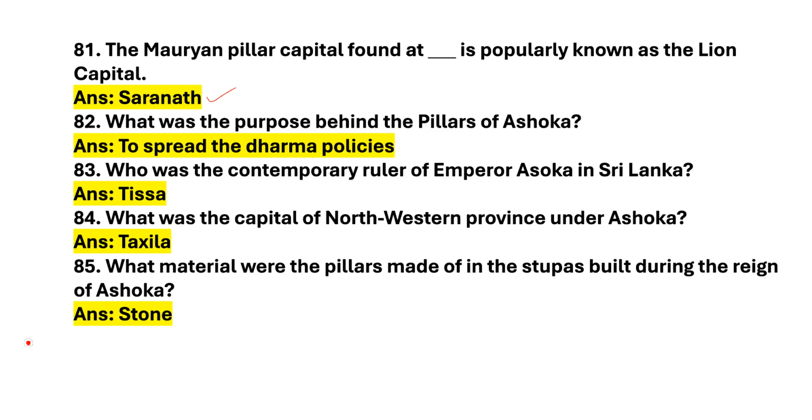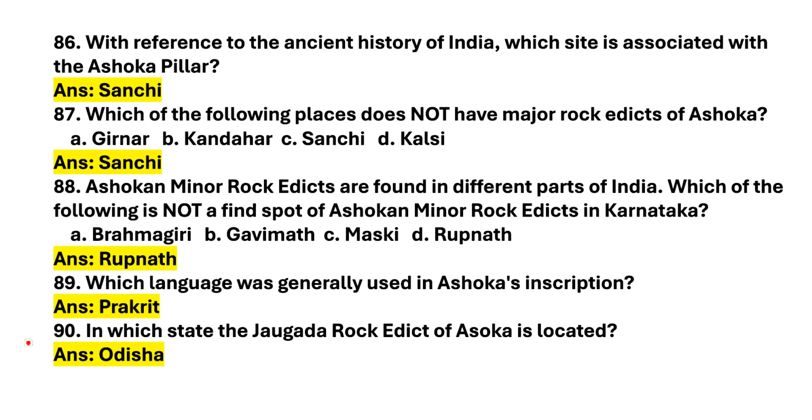Next question. What was the purpose behind the pillars of Ashoka? Answer is to spread the Dharma policies. Next question. Who was the contemporary ruler of Emperor Ashoka in Sri Lanka? Answer is Tissa. Next question. What was the capital of the northwestern province under Ashoka? Answer is Takshashila. Next question. What material were the pillars made of in the stupas built during the reign of Ashoka? Answer is stone. Let's move on to the next slide. Next question. With reference to the ancient history of India, which site is associated with the Ashoka pillar? Answer is Sanchi.